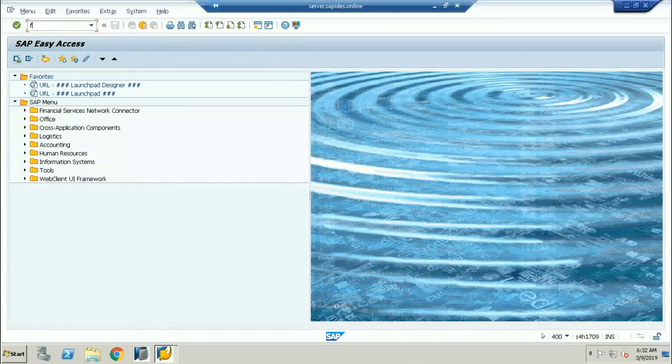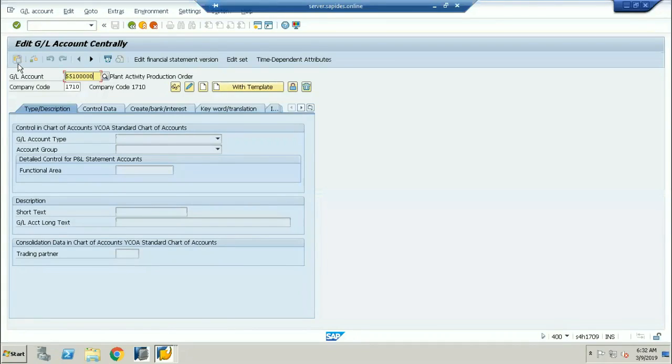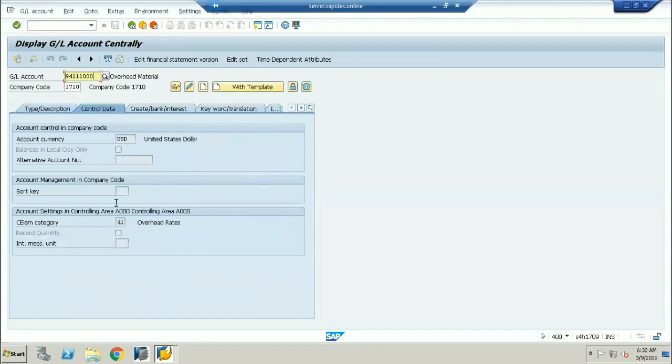I'll go to FS00. This is called the raw material overhead. You can see here, this is given the category 41. 41 is nothing but an overhead rate. Now, what is the overhead? Overhead is nothing but we are taking a certain rate or percentage.